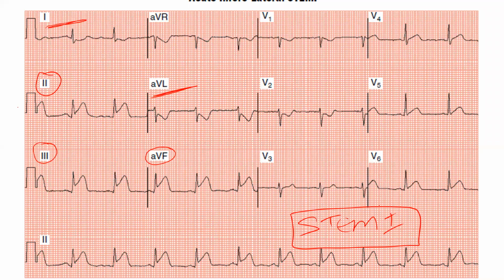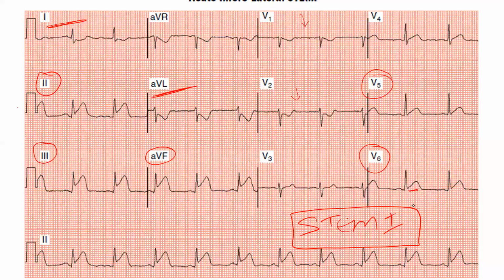Along with that, do you have any other ST elevation? Slight ST elevation is there in V6 also. Okay. Here also you have got ST elevation in V6. Some amount you can tell in V5 also, because some amount of changes are there here. So V5, V6 minimal changes you can appreciate. Plus there is ST depression in V1, V2. So ST depressions are also there again here. Okay, so we have got elevations and depressions here.